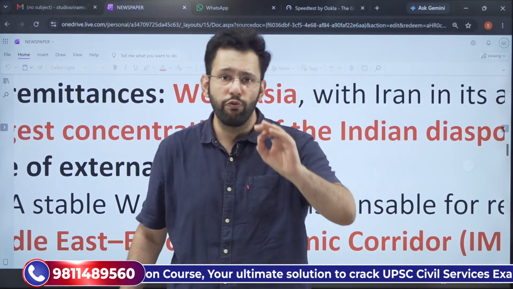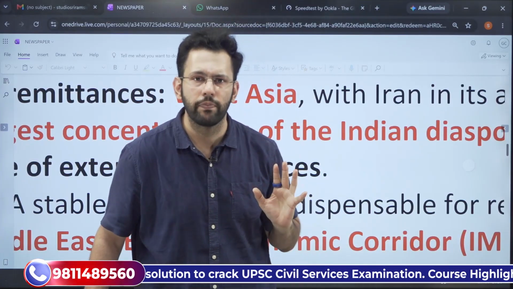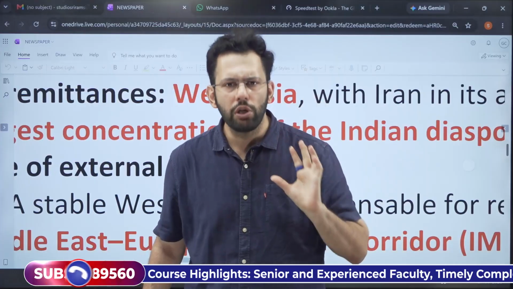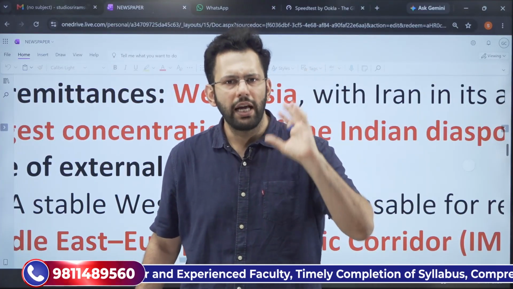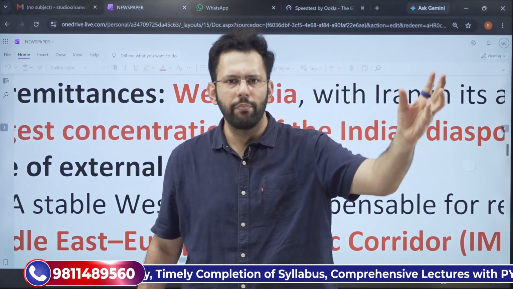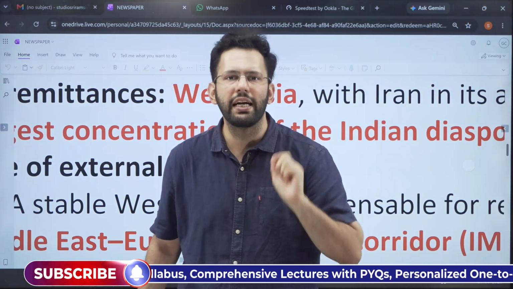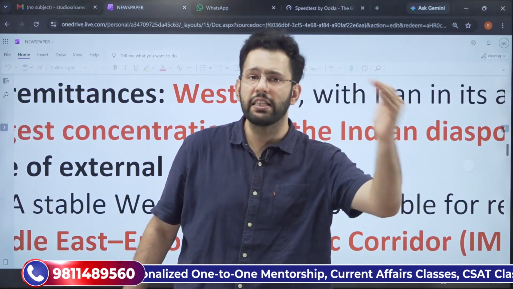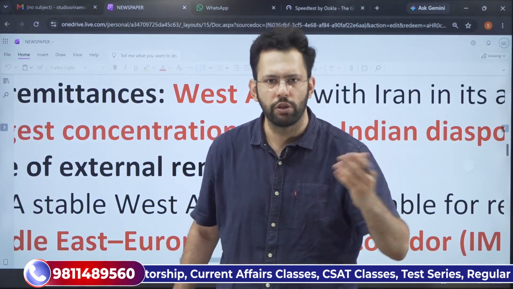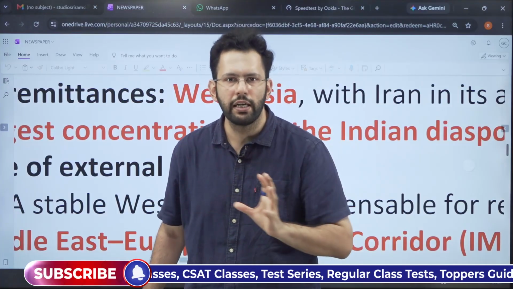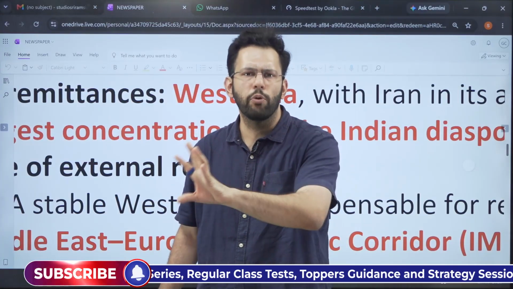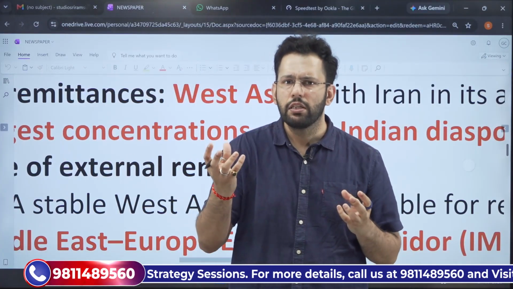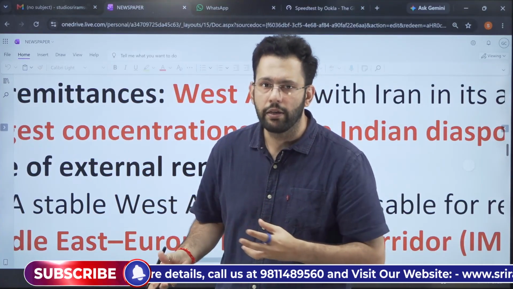And this in the UK is true for both the Labour Party and the Conservative Party. The Conservative Party is driven by the 1922 resolution, wherein they can decide that they want to remove the Prime Minister, and the Labour Party has this 20% rule, that if 20% of the MPs of the Labour Party decide that they want to remove the Prime Minister, he has to resign. This clause is not available in India, neither in BJP, nor in Congress, nor in any other political party, because we have something called the anti-defection law, which prevents the instability that can arise in the party.